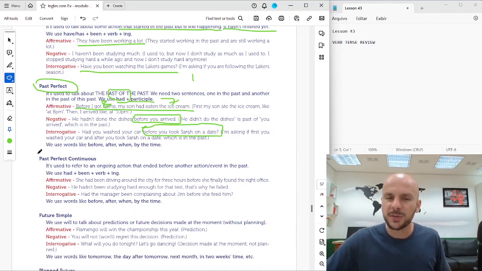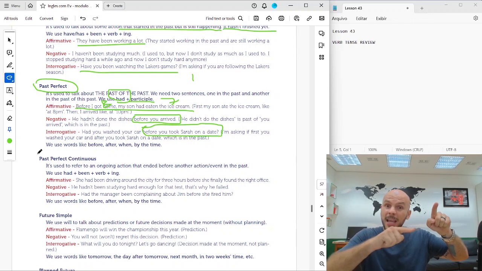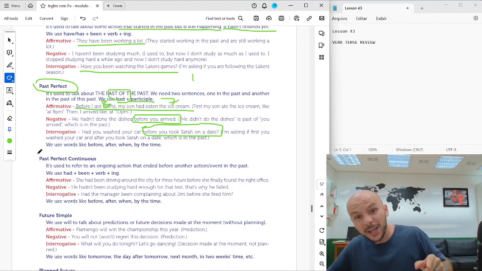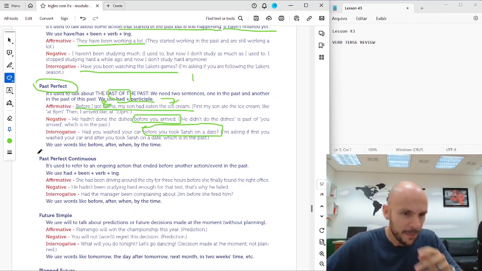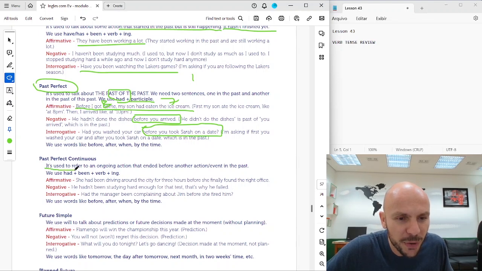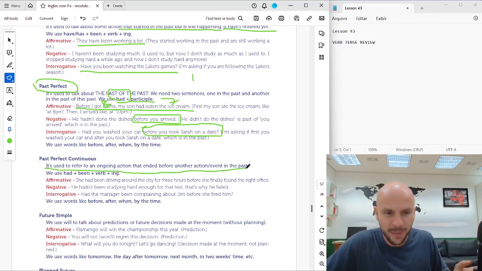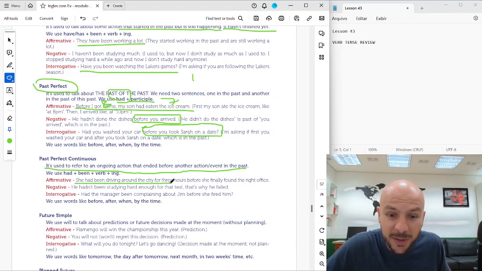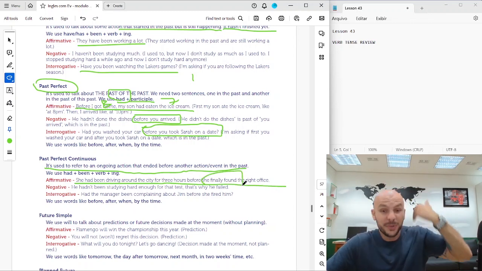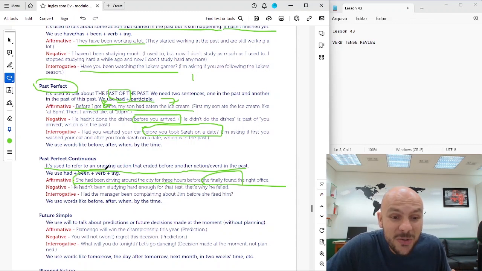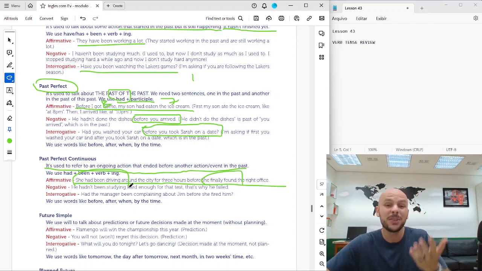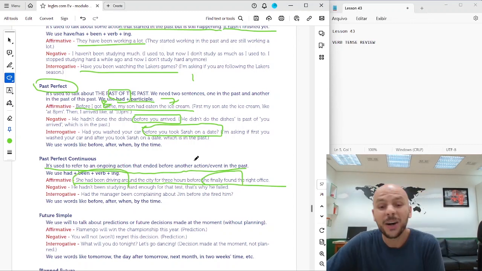Past perfect continuous. An action that was happening before another action in the past. Okay? It's used to refer to an ongoing action that ended before another action in the past. She had been driving around the city for 3 hours before she finally found the right office. So she finally found. But before she found, she had been driving. It's the past of the past.